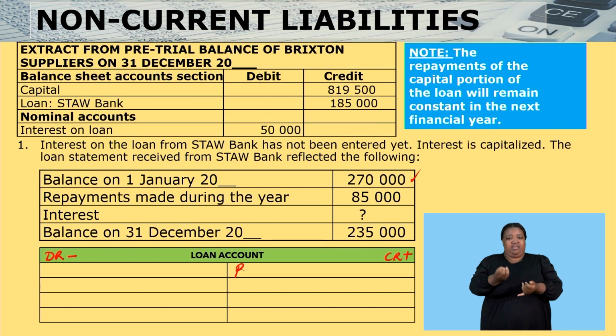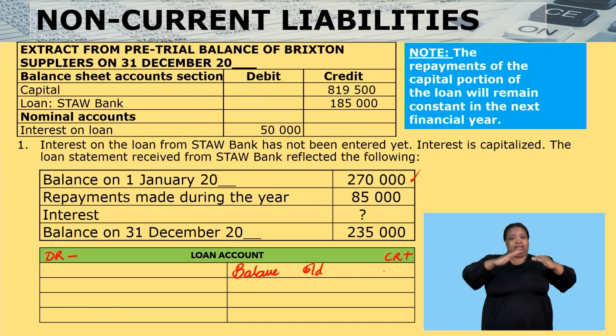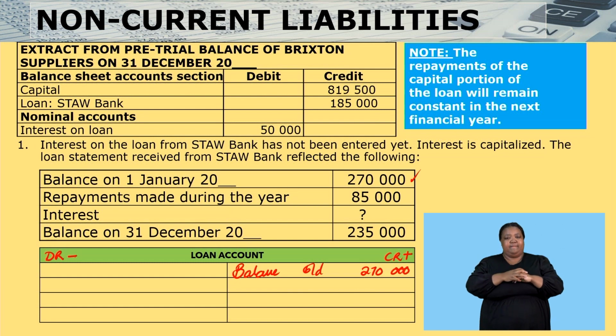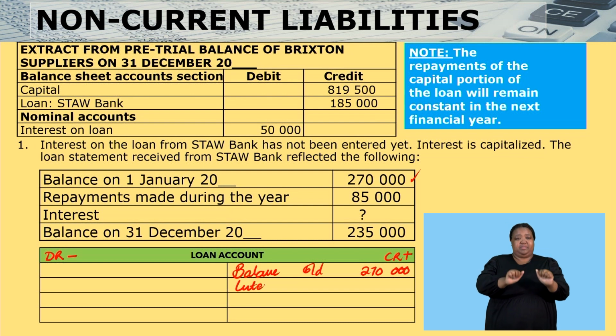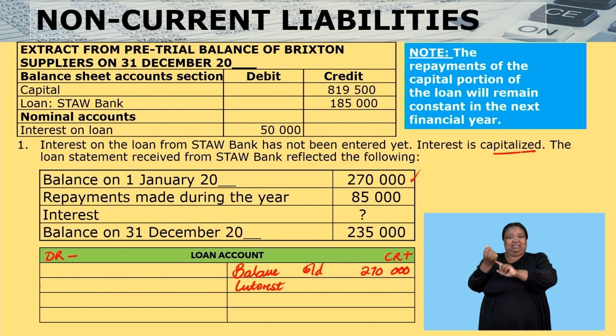So I'll have my balance brought down, that is my balance at the beginning, 270,000. And we would then record what is known as interest. We are told that interest is capitalized. So once interest is capitalized, I will credit that interest.